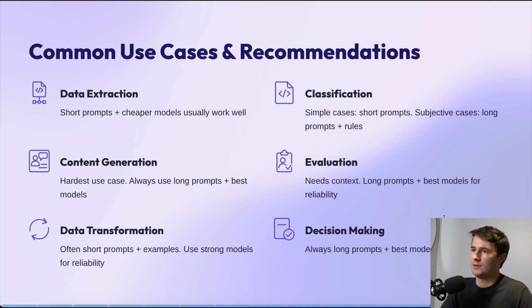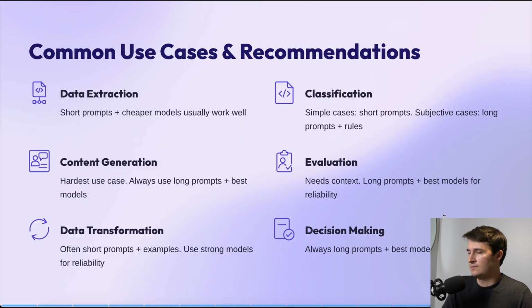Now let's quickly talk about some common use cases and recommendations for different types of tasks. So data extraction, typically you use short prompts plus cheaper models usually work pretty well here. You're simply providing instructions on the data to extract. It's much more rigid and black and white. You don't need the best models to execute this. On the contrary, content generation, this is one of the hardest use cases. So you're always going to use long prompts plus the best models.